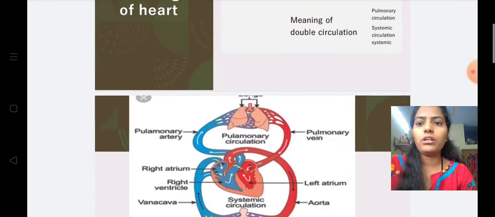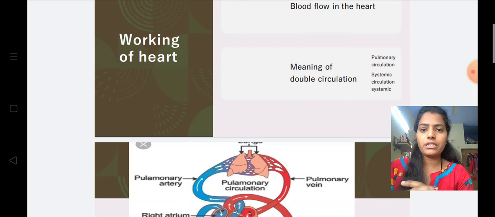Now we say that the human heart shows double circulation. So what is the meaning of double circulation? Double circulation means that the blood flows two times through the heart. First, deoxygenated blood comes from all over the body and is transferred to the lungs. This transfer is known as pulmonary circulation.